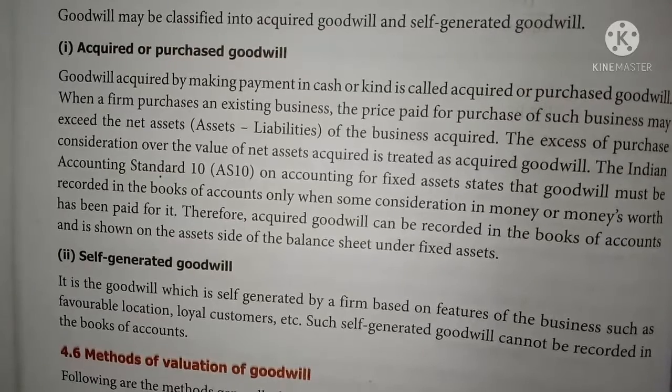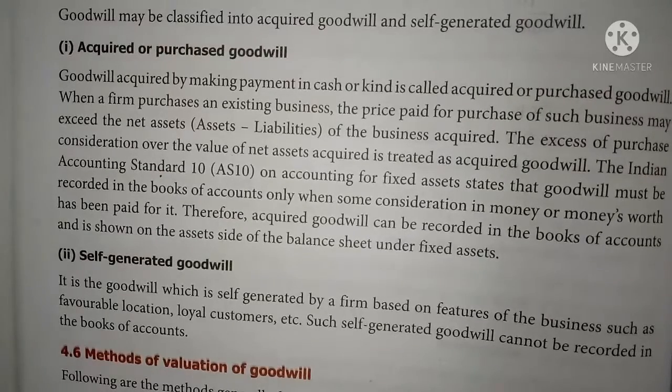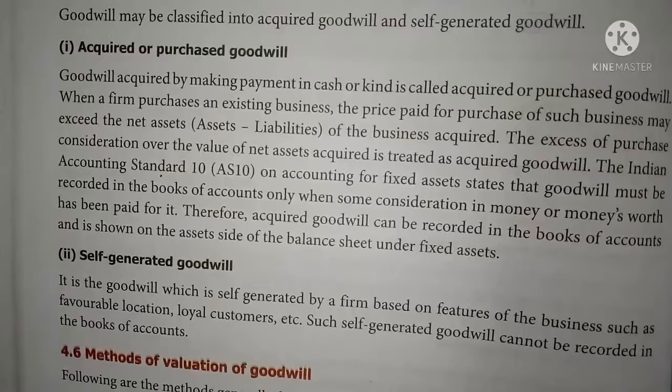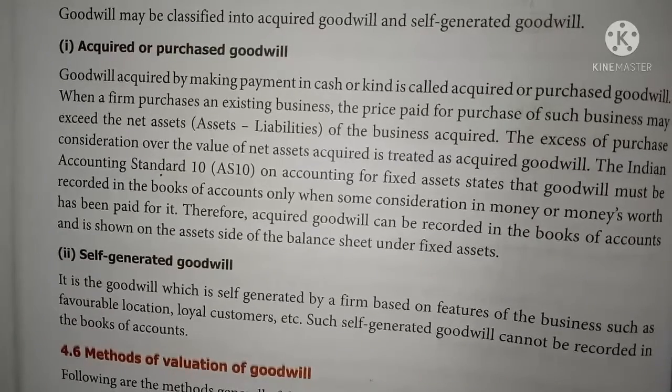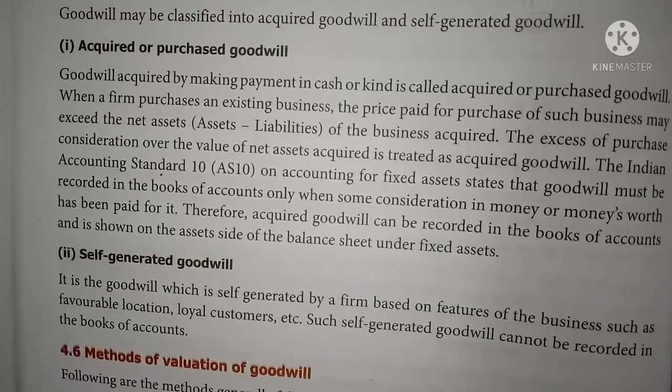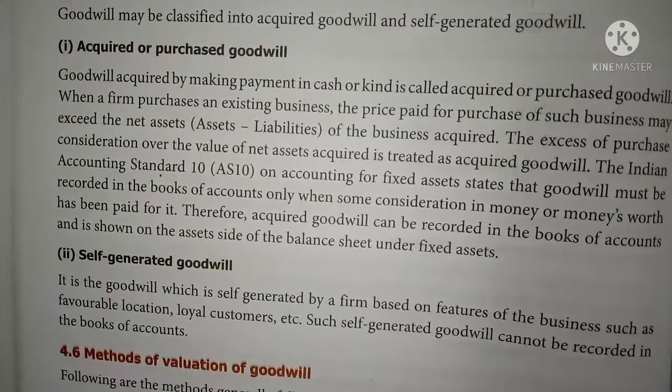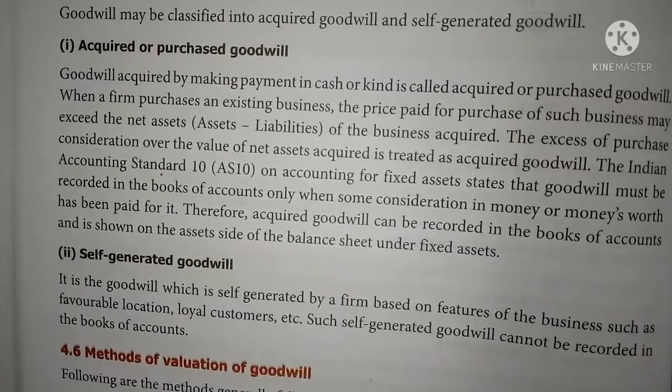That is, if any firm wants to purchase another firm, then at the time of purchase there is a purchase value, and the net asset of the firm being purchased will also be valued. Asset minus liability means net asset. If the purchase value is more than the net asset, the difference amount is called goodwill. That type of goodwill is called acquired goodwill or purchased goodwill.